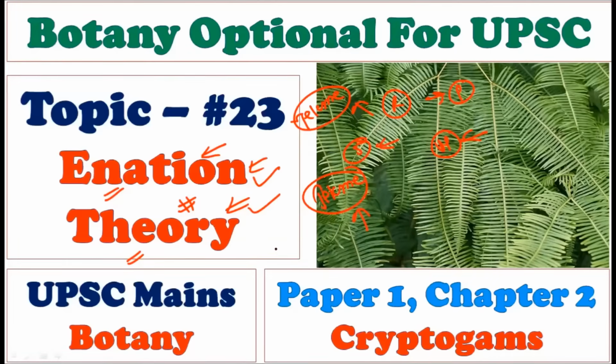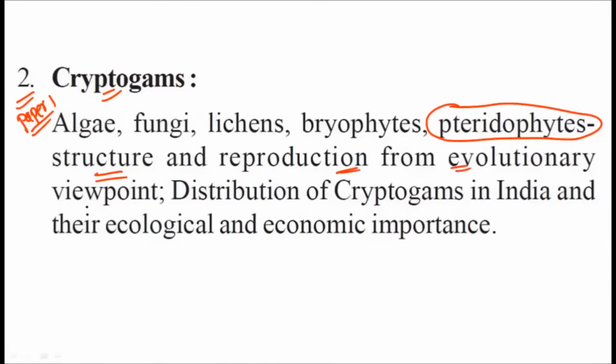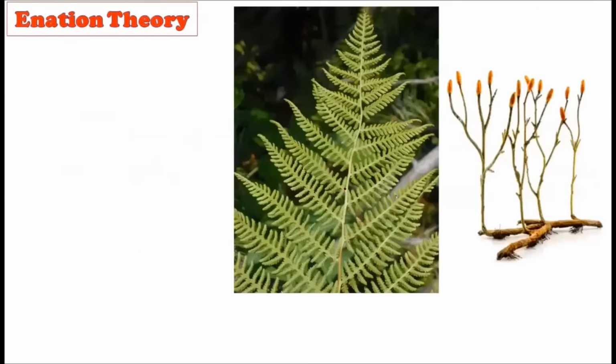Going towards the initiation theory, let's consider our syllabus, that is paper 1, chapter 2, which is called the cryptogams. Here we are at the pteridophytes. We have to study their structure and reproduction from the evolutionary viewpoint, and after that, at last, their ecological as well as economic importance. Now let us consider the initiation theory.